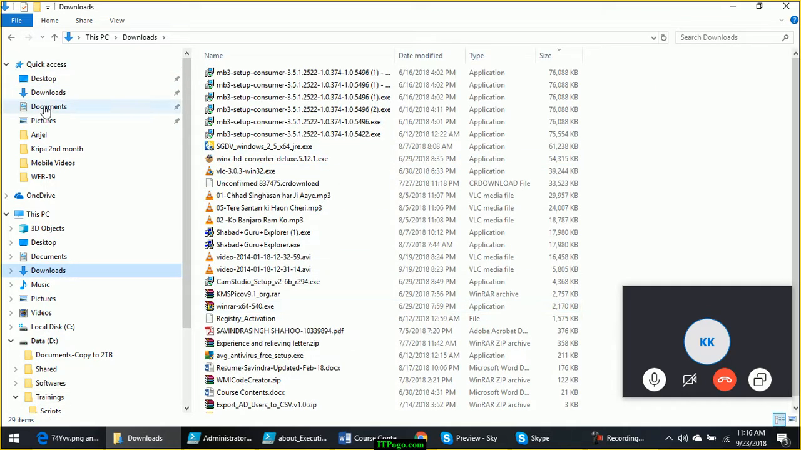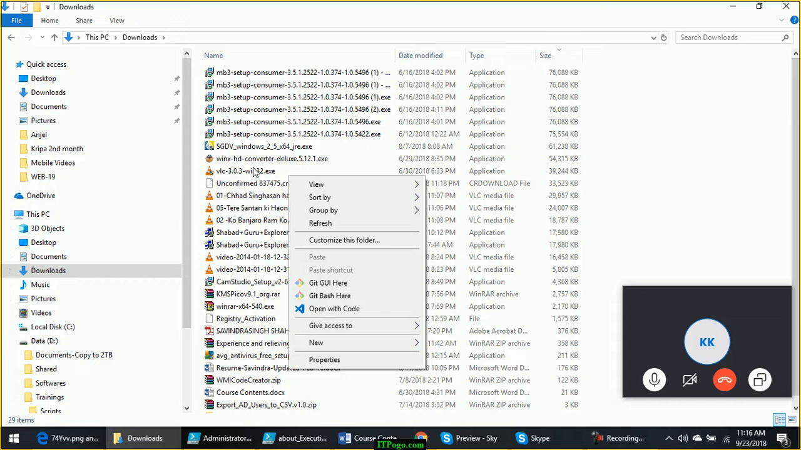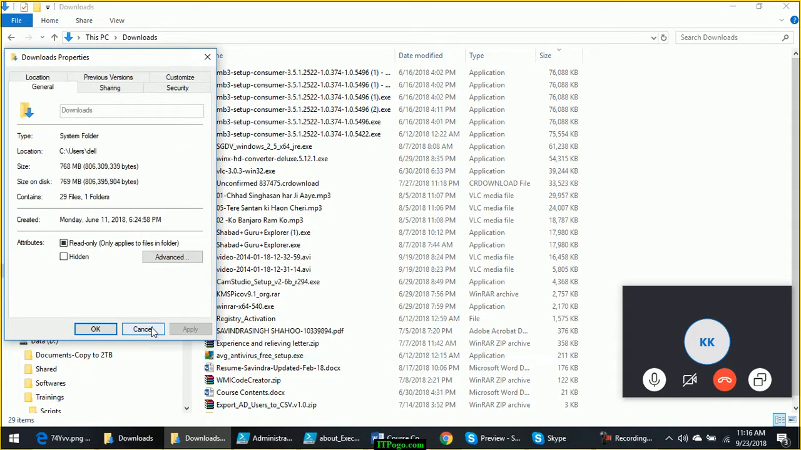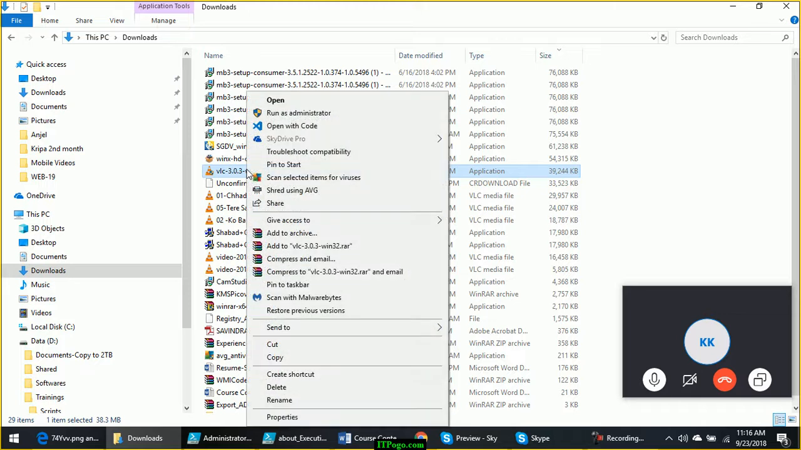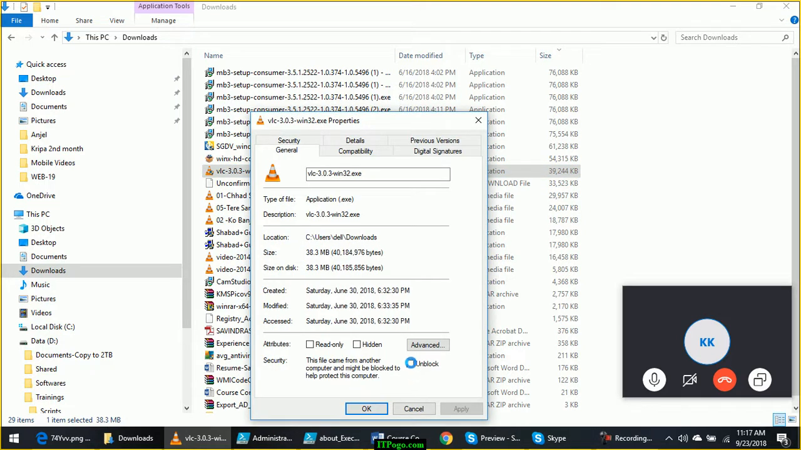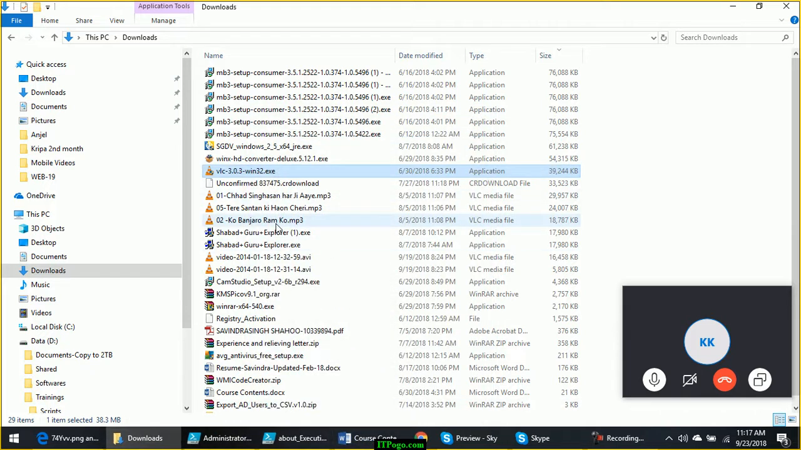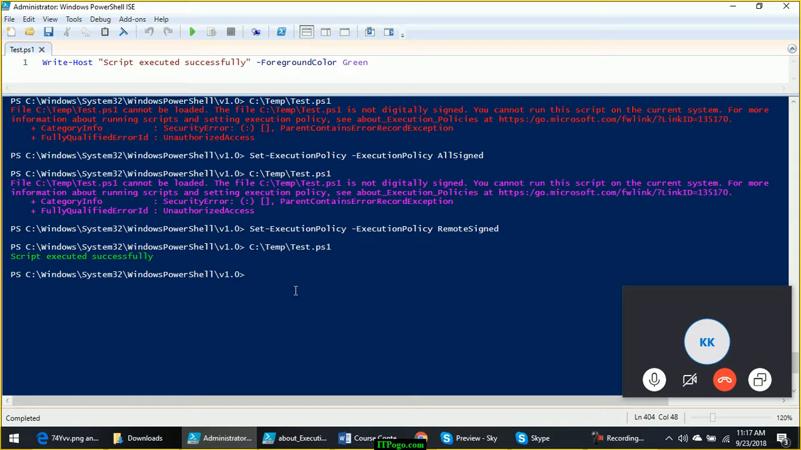Let me show you. Under downloads, you go to any of these exes, select this file, go to properties. See here, you see this unblock. This unblock indicates that this file has come from some other computer. Any script that you are downloading from internet will have this unblock thing there. That is how PowerShell will come to know through operating system that this file is coming from internet.